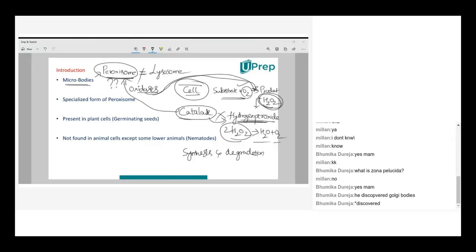Is that clear now for you? Any doubt after this? The reaction. So hydrogen peroxide. Okay, fine. Bhumika, yourself, hydrogen peroxide is produced and also degraded by the same cell organelle, peroxisome.